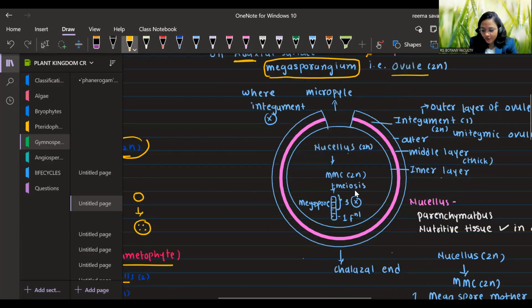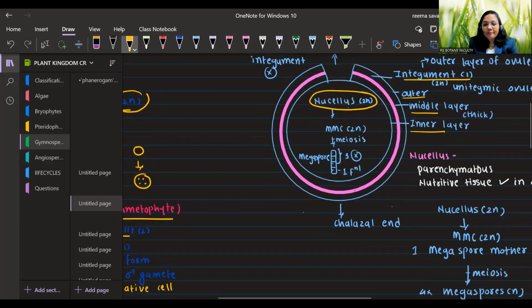Here the ovule will have one integument. The integument is the protective covering of the ovule. Since the integument is single, it is a unitegmic ovule. What is it known as? Unitegmic ovule. But it has 3 layers: outer layer, middle layer, inner layer. The middle layer is thick, outer and inner layers are thin. The integument encloses the nutritive tissue of the ovule. What is the nutritive tissue of the ovule known as? Nucellus.